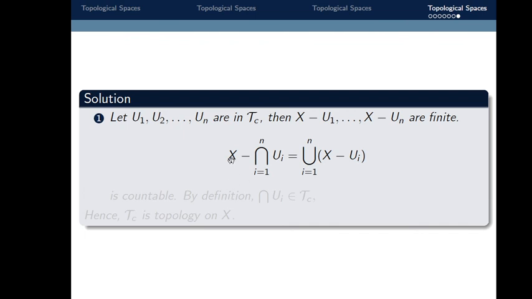So as this difference x minus the intersection of ui is countable, by definition of tau c, this intersection of ui belongs to tau c. So as all three properties are satisfied, hence tau c forms a topology on x, and x is a topological space with respect to the subcollection tau c. So these are the examples of topological spaces.